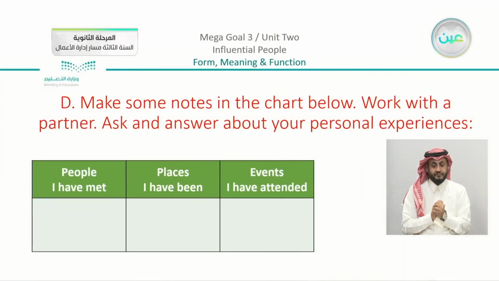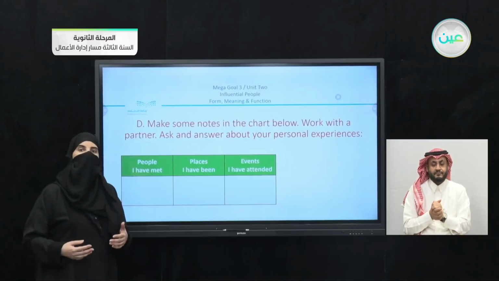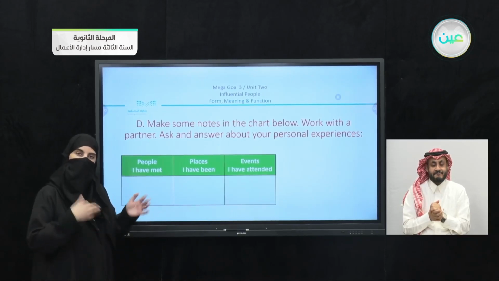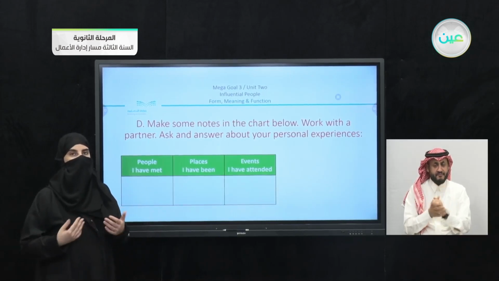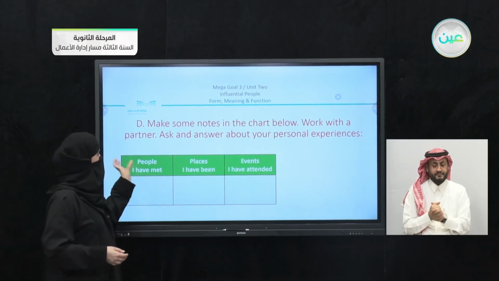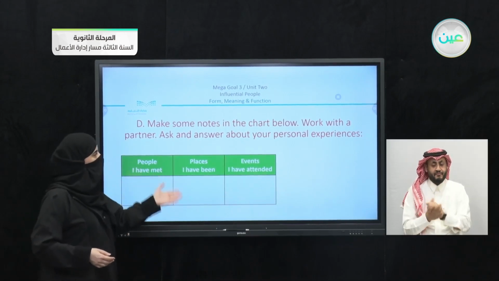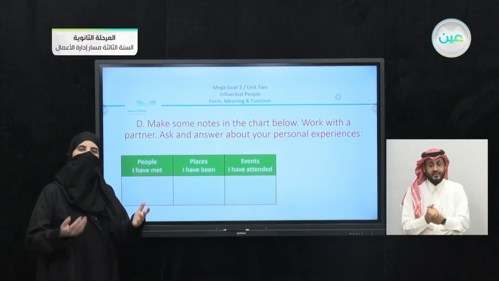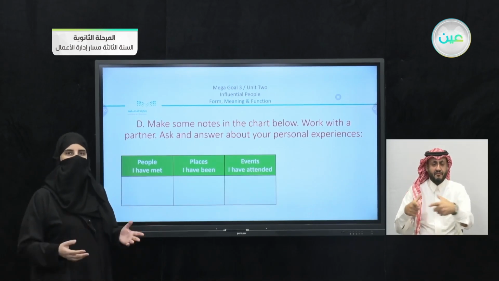Now we have here D. Make some notes in the chart below. Work with a partner. Ask and answer about your personal experiences. So when we said that we ask questions, have you ever, for personal experiences, you can use this note and just practice with a partner. And this is a good speaking practice. So we have here the 3 parts. We have here people I have met, places I have been, events I have attended. And you can use other examples, things or actions you have done, any kind of experience.